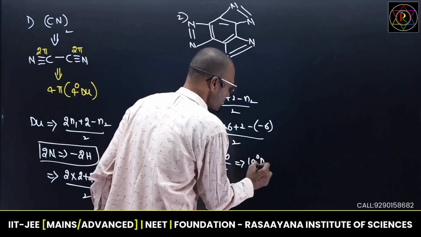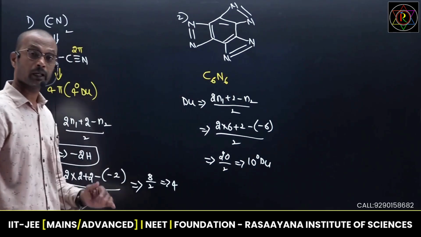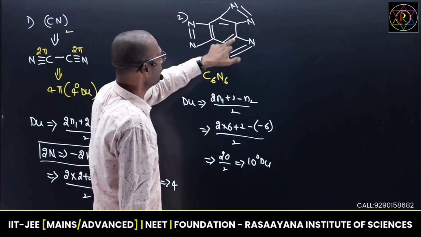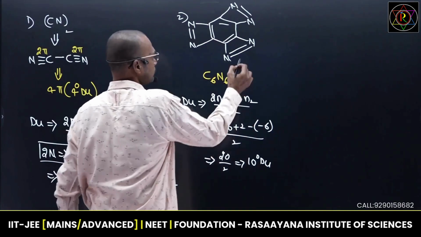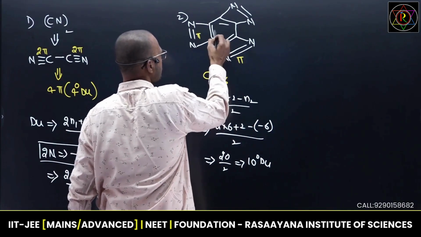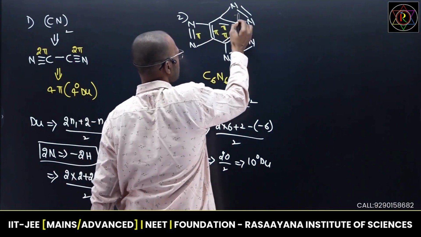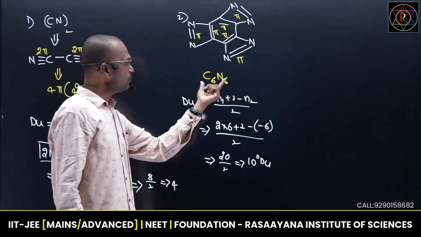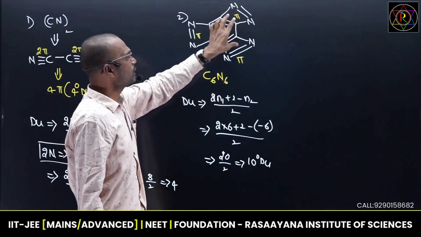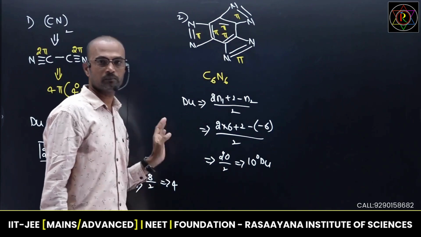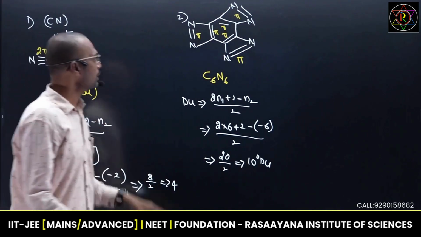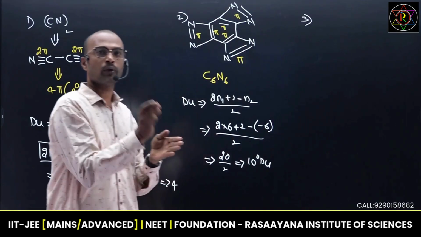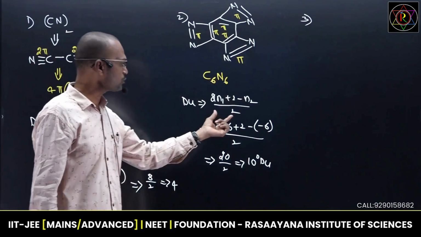So 10 degrees of unsaturation means you will get 10 pi bonds or rings in total. See, how many rings? 1, 2, 3, 4. 4 rings are over. Then 5, 6, 7, 8, 9, and this is 10 pi bonds. So if any molecular formula is given, you are in a position to identify the degree of unsaturation of a given molecule based on this technique. It may be any kind of molecule, you can apply the same one. Suppose any halogen is present, you need to add the number of hydrogens, then apply this formula and calculate DU.